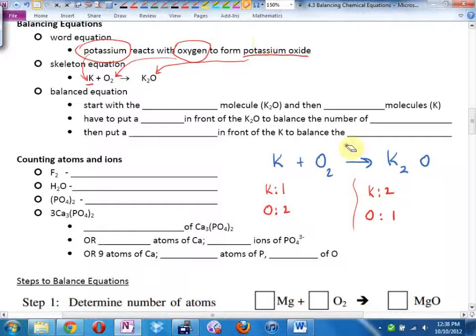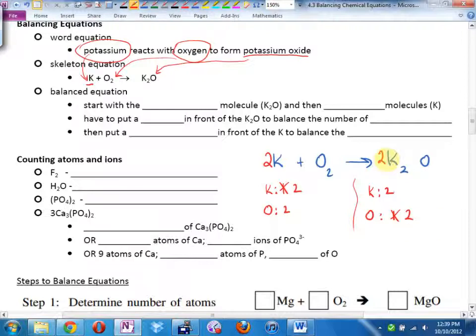How many K's do I have over on this side? How many do I have here? So maybe I can say, maybe I need 2 of those. How many K's do I have now? 2. Are my K's now balanced? Check. Let's move down to the O's. How many O's do I have on the left? How many O's do I have on the right? Well, maybe I can put a 2 there. Now that would give me 2 oxygens. Are my oxygens now balanced? Yeah.